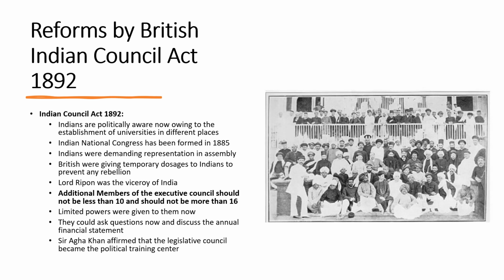This was the policy of Britishers, that they used to give dosages to Indians. First, they gave the Indian Councils Act of 1858, then 1861, then 1892. They were just trying to pacify the Indians. They were giving temporary dosages to Indians to prevent any rebellion. Lord Ripon was the Viceroy of India.